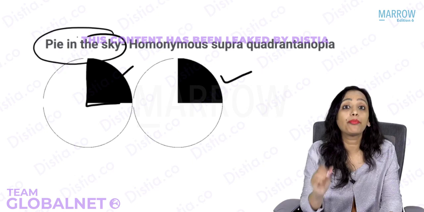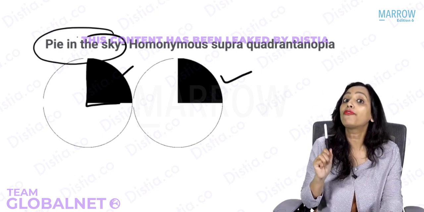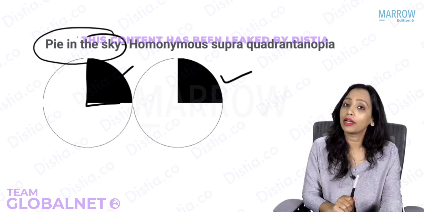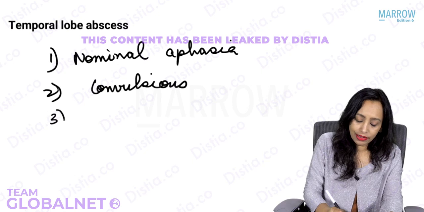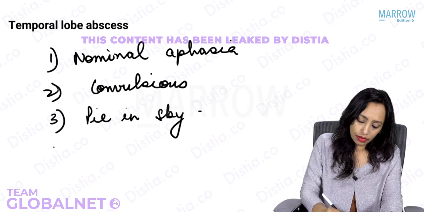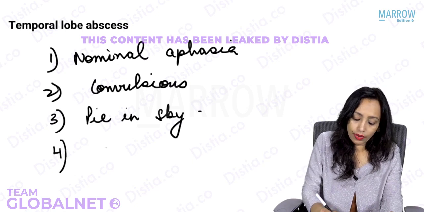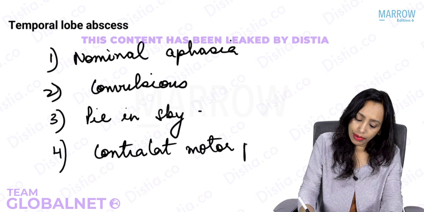That is how we remember temporal lobe is sky, pie in the sky, whereas pie in the floor is seen in parietal lobe. So here we see the pie in the sky appearance in vision. And along with that, there is contralateral motor palsy.